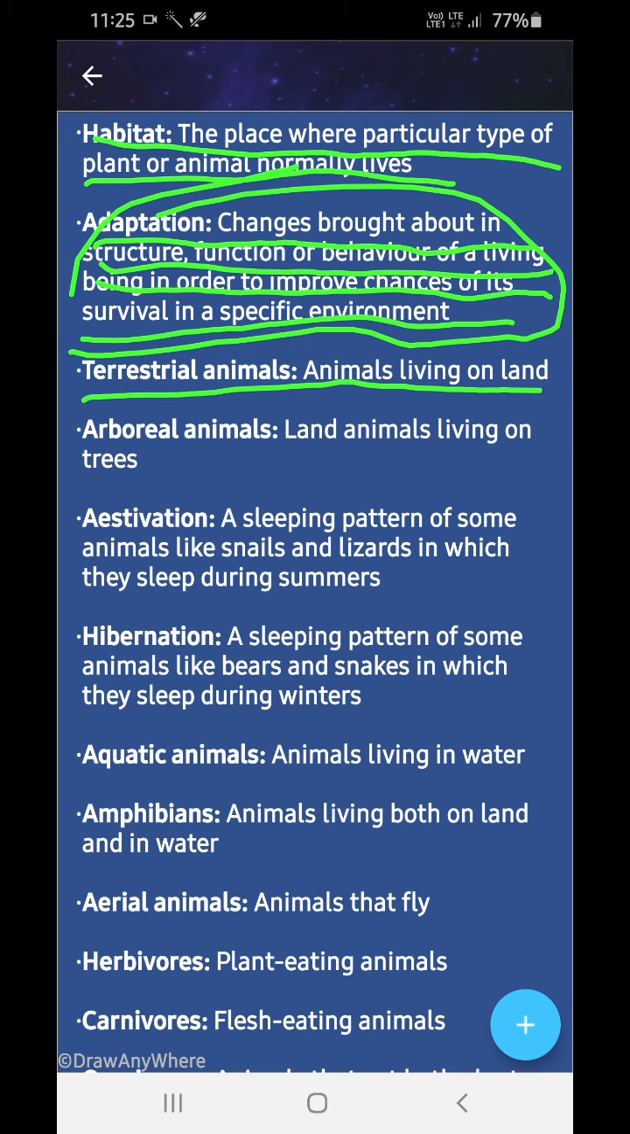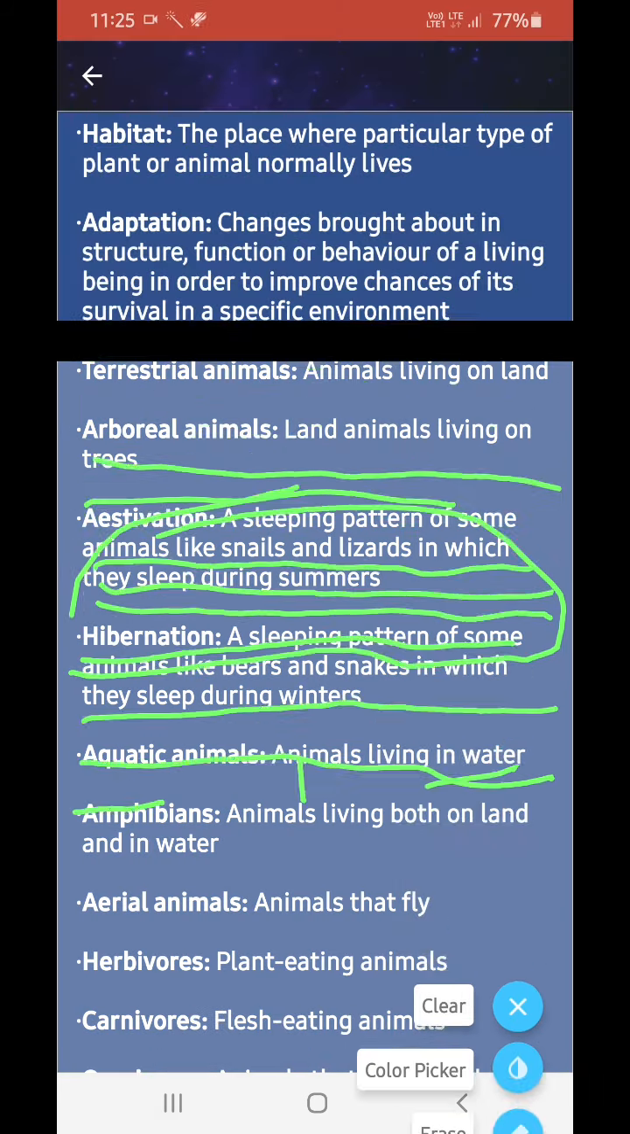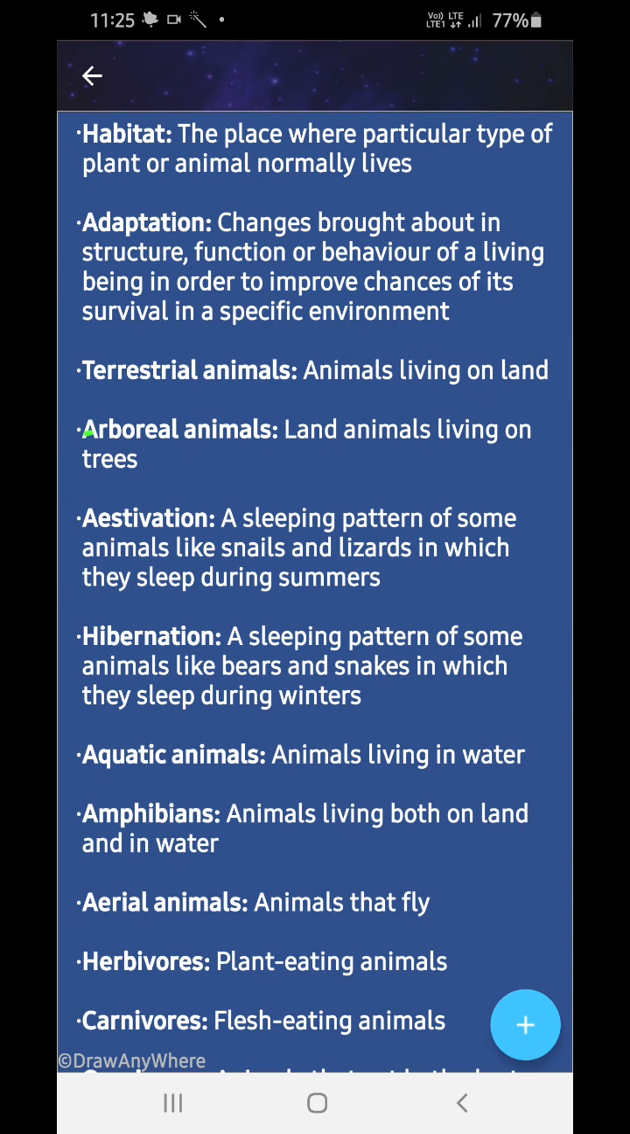Terrestrial animals are animals that live on land. Arboreal animals are animals living on trees.